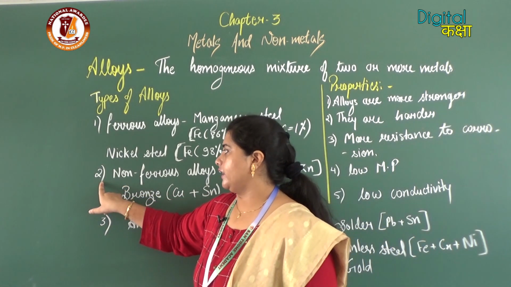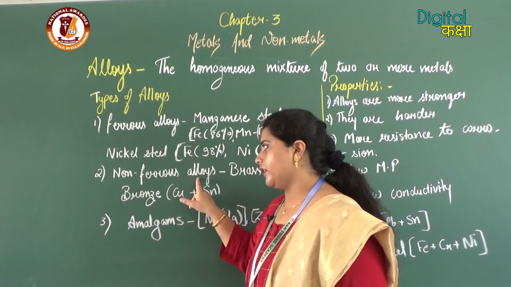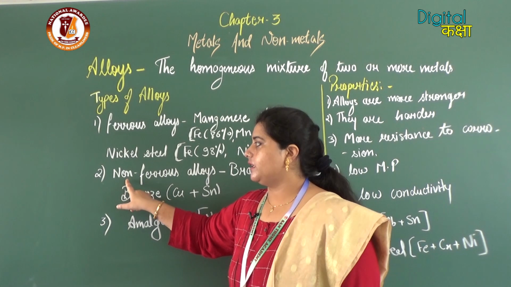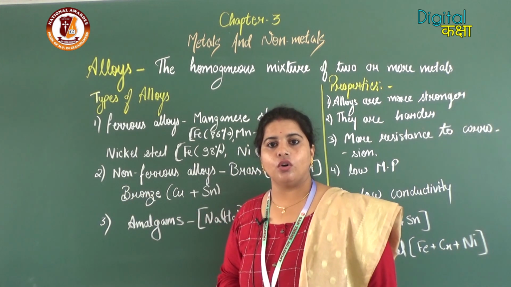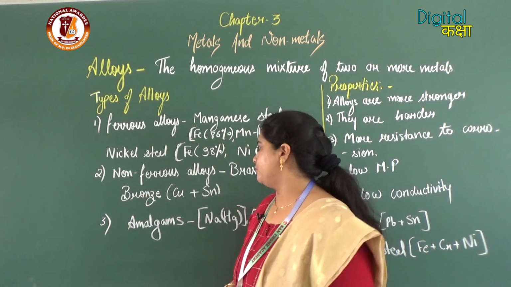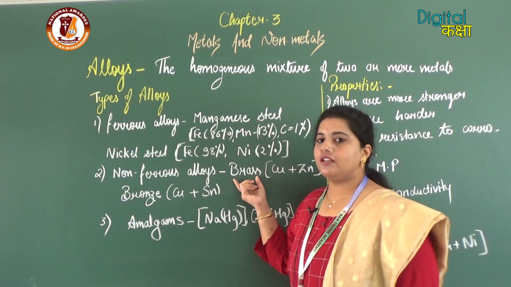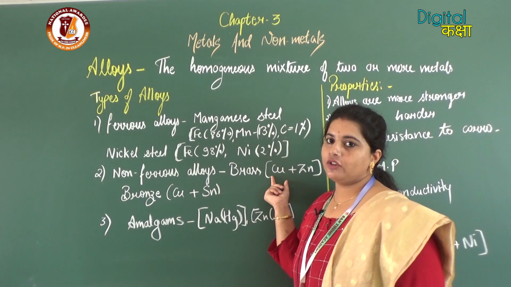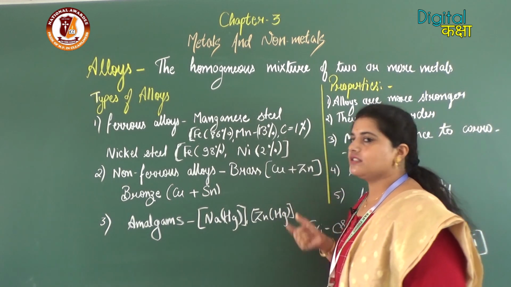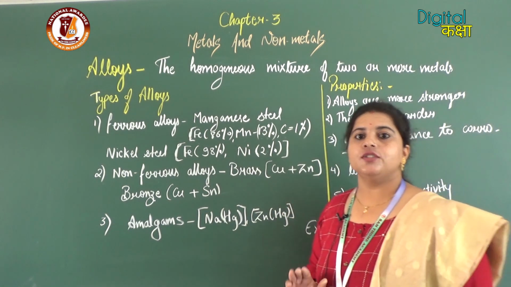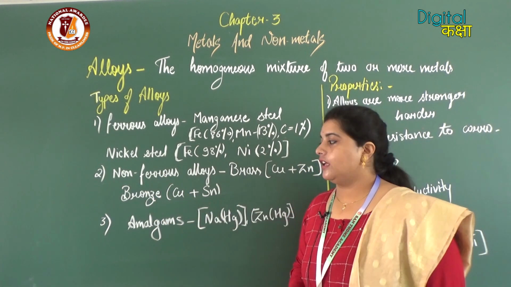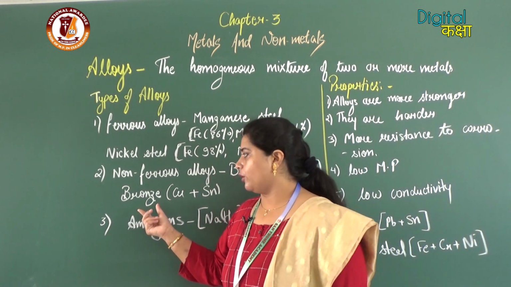Second type of alloy is non-ferrous alloy. The word says that non-ferrous means non-availability of iron in it. So the example is brass. Brass contains 80% of copper and 20% of zinc. There is no iron in it. Therefore, it is non-ferrous.